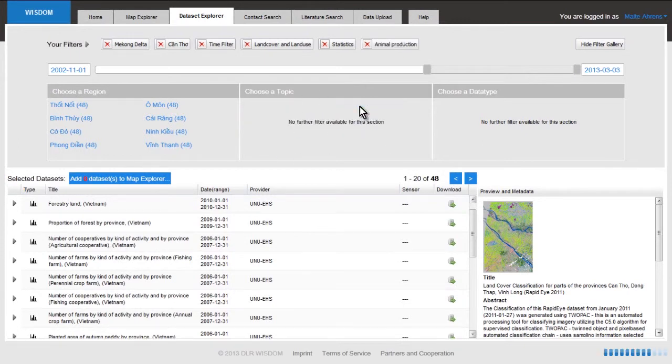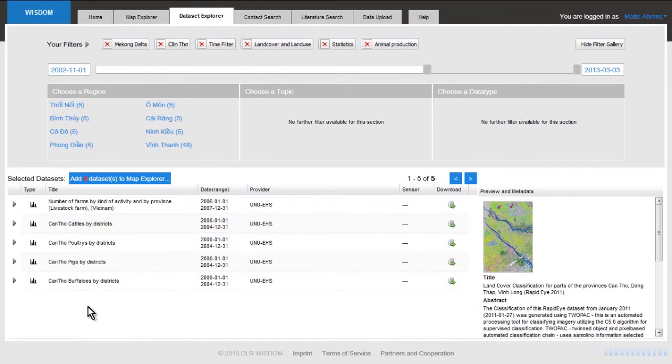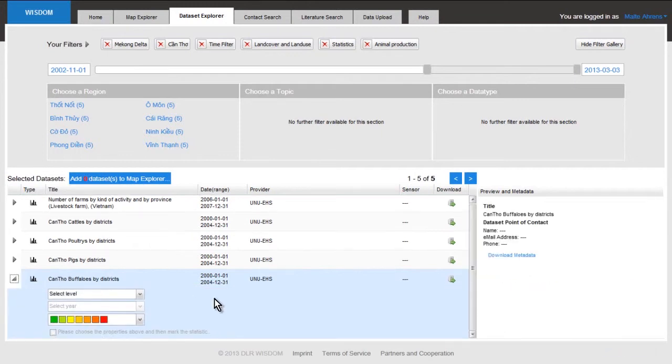Here I choose animal production, and here, for example, get this funny data set showing Kanto buffaloes by districts. I can get a map of a buffalo density in this province. I open this data set here, and then I can say whether I like to look at this data set at a province level, at a district level, and I choose a district level here. The data set is available for 1, 2, 3, 4, or 5 years. I choose the most recent year, 2004 in this case.